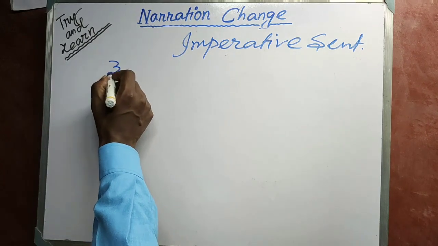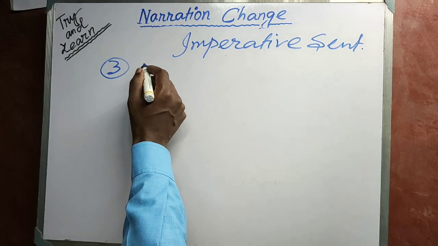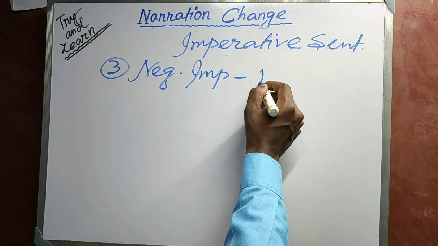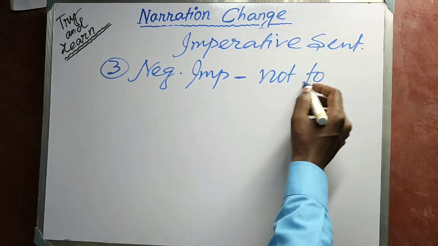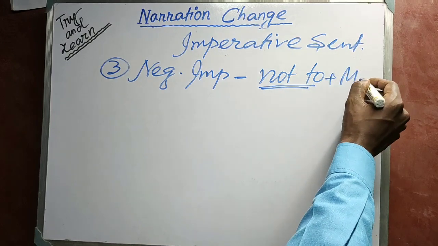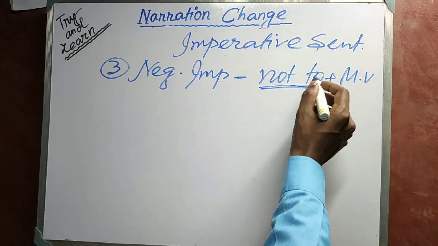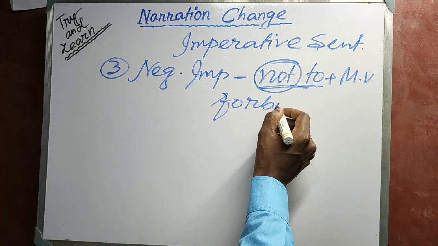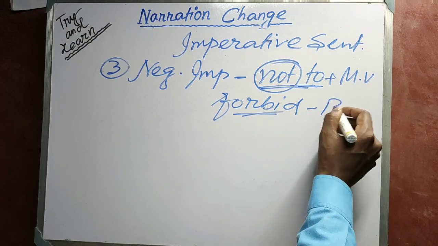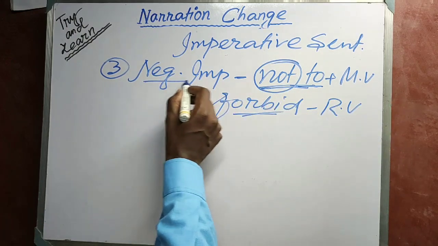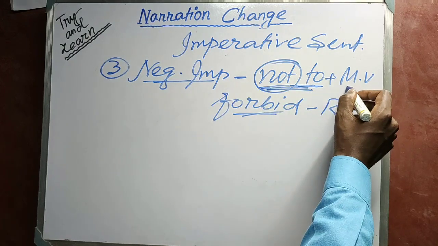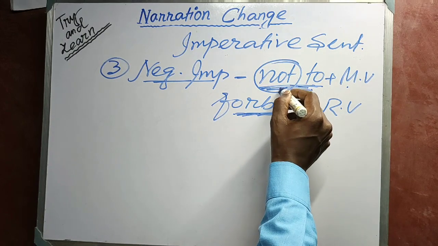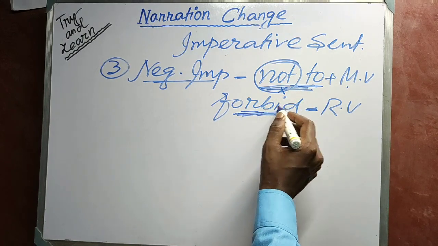Rule number 3. If the imperative sentence is negative, then "not to" is used before the main verb. In place of "not", we can use "forbid" as the reporting verb. If "forbid" is used, then "not" is not used, because "forbid" takes the negative form.